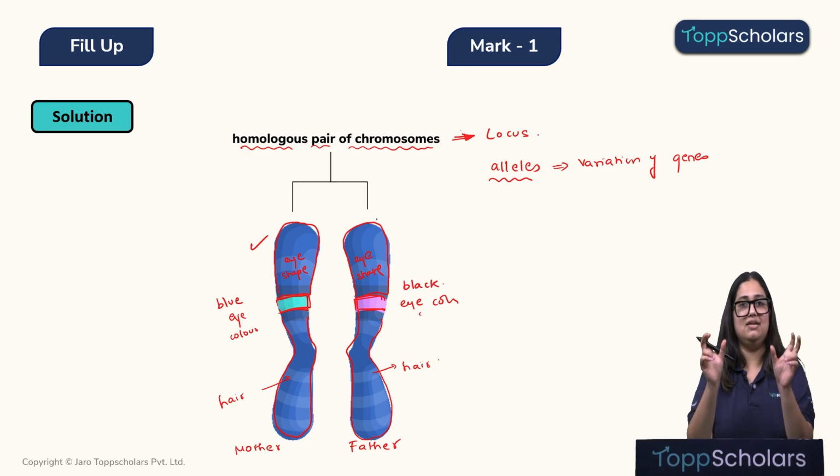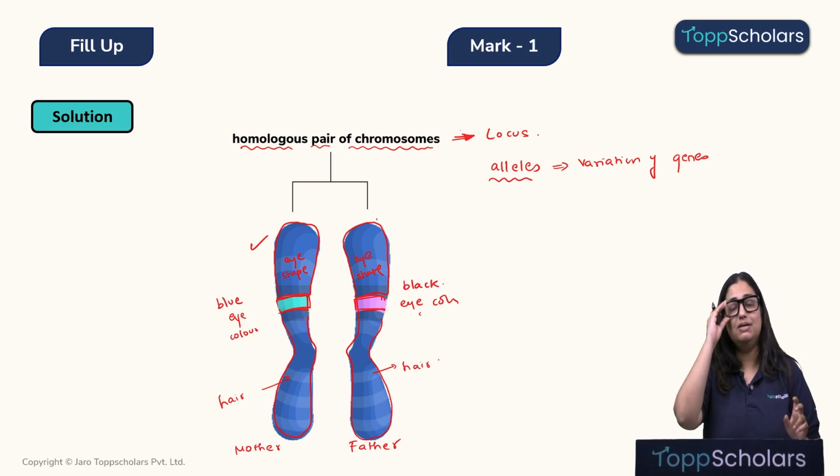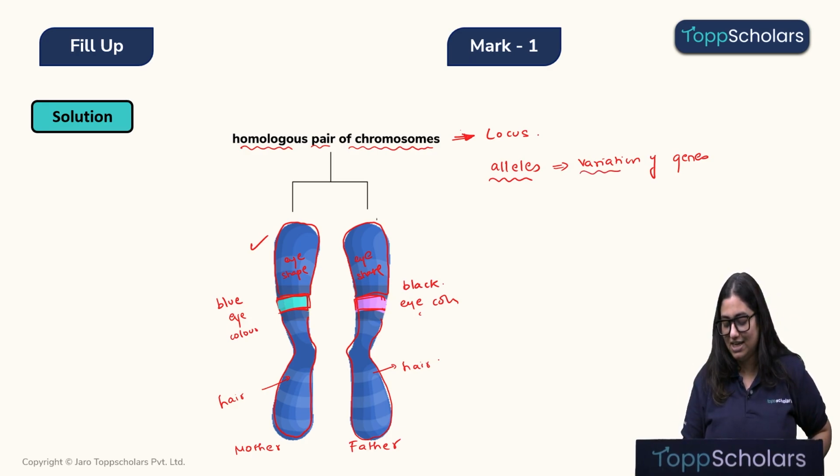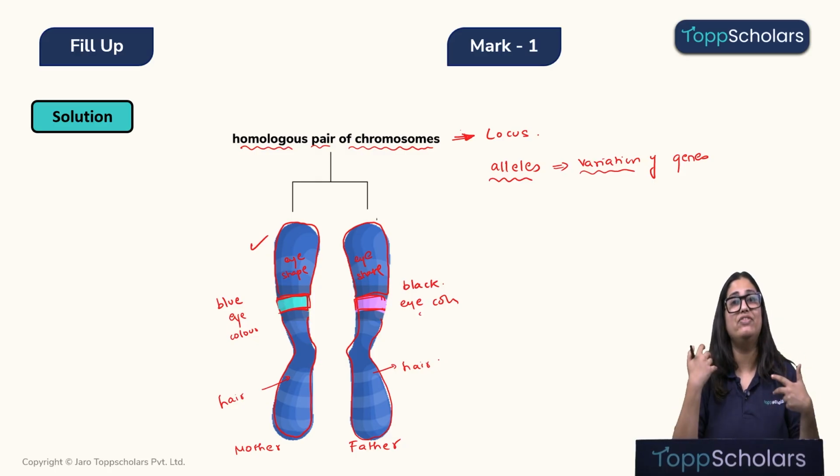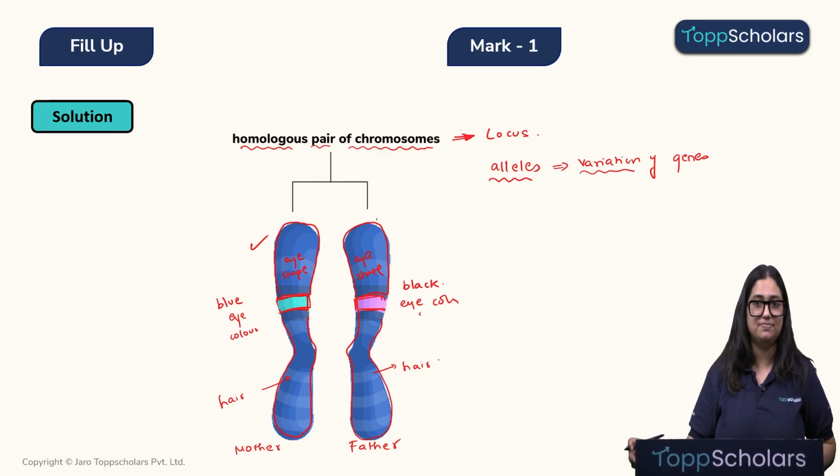So the gene is there, it is at the same position, that is correct, but the gene is carrying a variation. It is not carrying the same information. One variation is let's develop the baby's eye into blue color, and the other variation is let's develop the baby's eye into black color. But both will help in development of the eye color. So they are genes only. Alleles are just genes, but they carry variations. They carry newer information to develop the same structure. I hope this is clear, children.